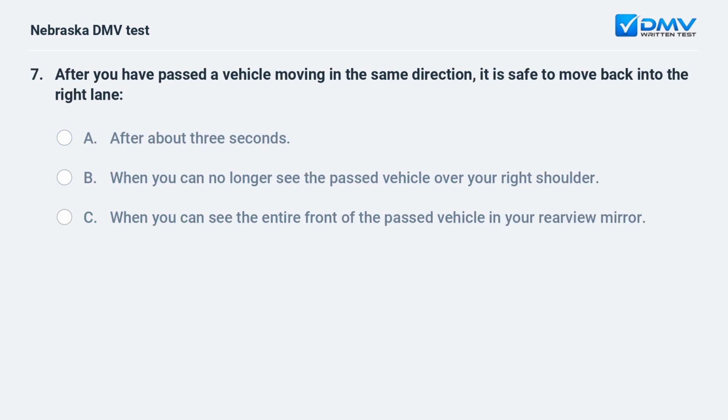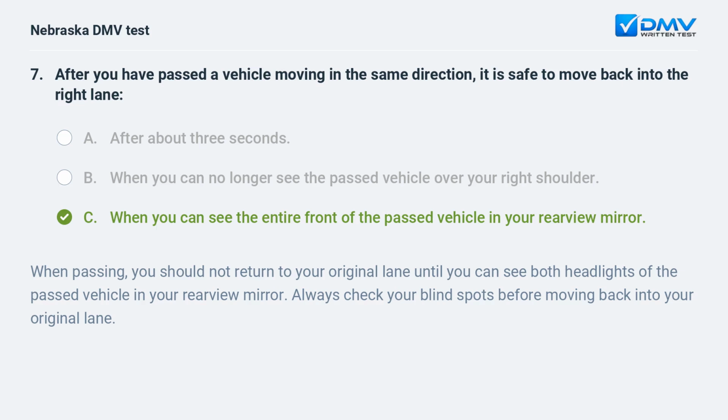After you have passed a vehicle moving in the same direction, it is safe to move back into the right lane? a. After about 3 seconds. b. When you can no longer see the passed vehicle over your right shoulder. c. When you can see the entire front of the passed vehicle in your rearview mirror. When passing, you should not return to your original lane until you can see both headlights of the passed vehicle in your rearview mirror. Always check your blind spots before moving back into your original lane.